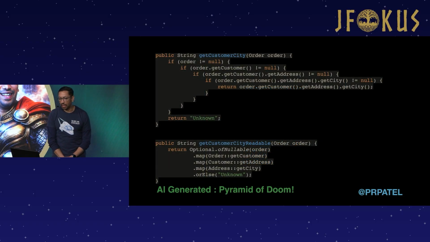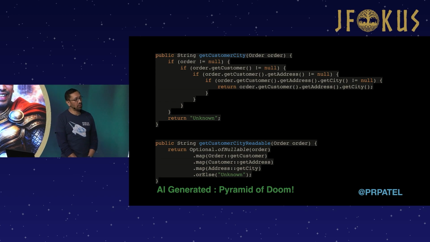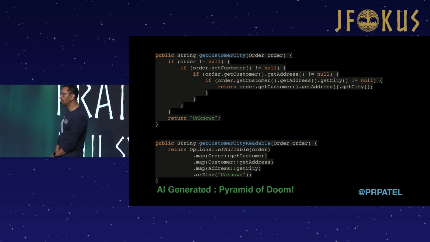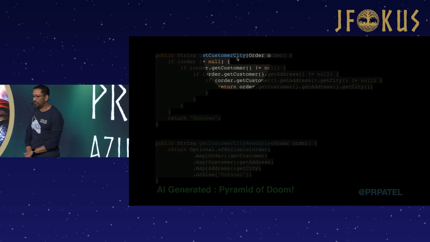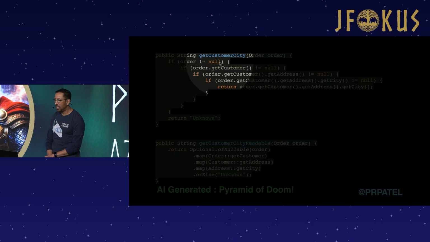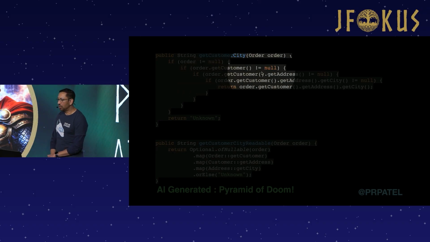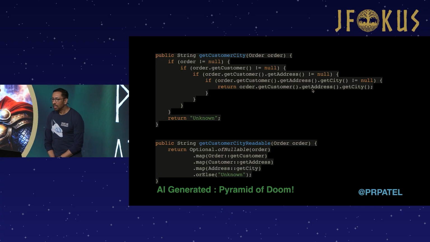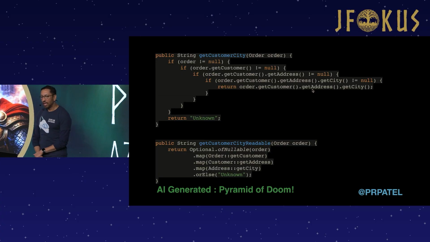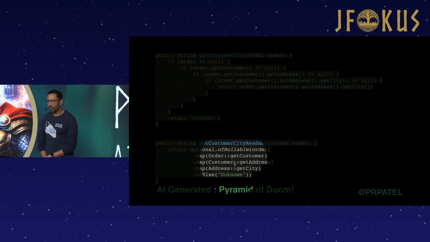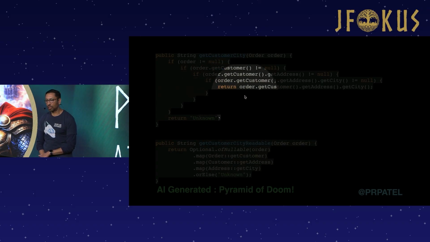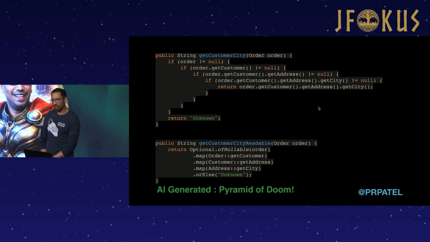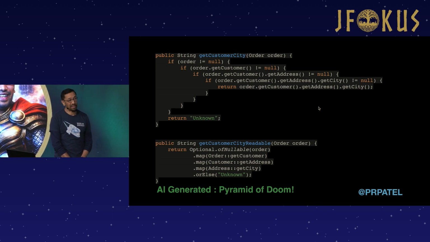But let's go back to another example of something I saw recently when I was doing a little bit of AI-assisted coding. At the top, we have an order object, and I want to get the city that the customer is in. Of course, in Java, you want to do all these null checks to make sure that it doesn't blow up and throw a null pointer exception. So the AI generated this, what I call the pyramid of doom. This code looks very ugly and is very verbose, and I don't know what the performance of it is like, but probably not that great.